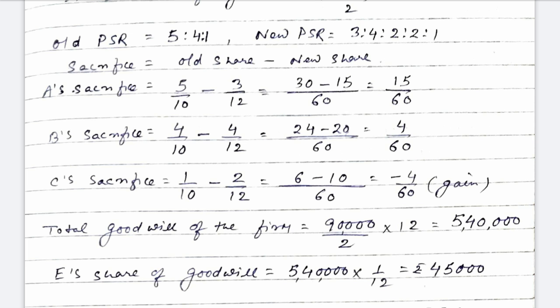We will again use the formula sacrifice equals old share minus new share. A sacrifice will be 5/10 old share minus 3/12. This is equal to 15/60. B sacrifice is 4/10 minus 4/12. This is equal to 4/60. In case of C, we will find that 1/10 minus 2/12, that means old share minus new share, is equal to minus 4/60, which means there is a gain for C. That means C will be debited.